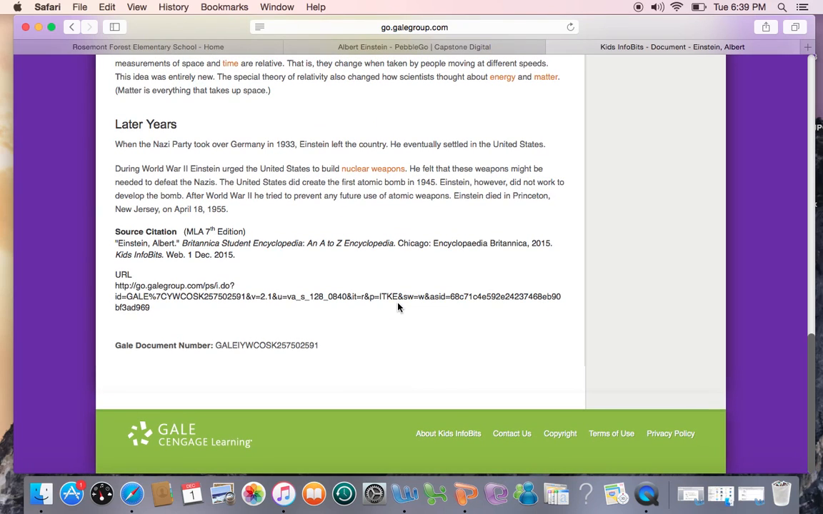Later years. When the Nazi Party took over Germany in 1933, Einstein left the country. He eventually settled in the United States. During World War II, Einstein urged the United States to build nuclear weapons. He felt that these weapons might be needed to defeat the Nazis. The United States did create the first atomic bomb in 1945. Einstein, however, did not work to develop the bomb. After World War II, he tried to prevent any future use of atomic weapons. Einstein died in Princeton, New Jersey on April 18, 1955.